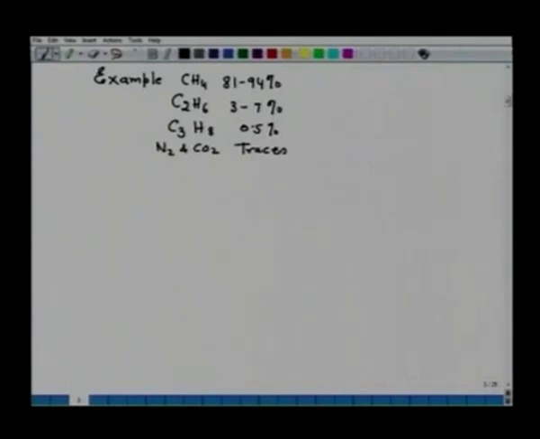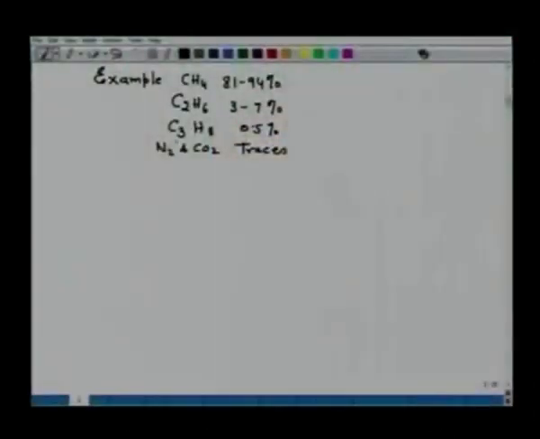Now, how to determine the calorific value of this gaseous fuel, which is in fact natural gas. First of all, we have to find out the heat of combustion of CH4, C2H6 and C3H8. Once you find out the heat of combustion of the respective combustible components of the natural gas, we can add them together and we will get the heat of combustion of natural gas. First, we find out the heat of combustion of CH4.